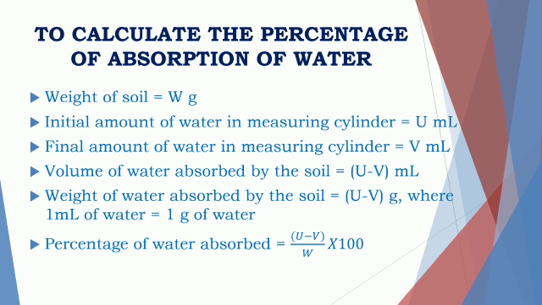Hence, volume of water absorbed by the soil will be U minus V ml. Weight of water absorbed by the soil is U minus V grams, because 1 ml of water equals 1 gram of water. Hence, percentage of water absorbed will be (U minus V) upon W multiplied by 100.